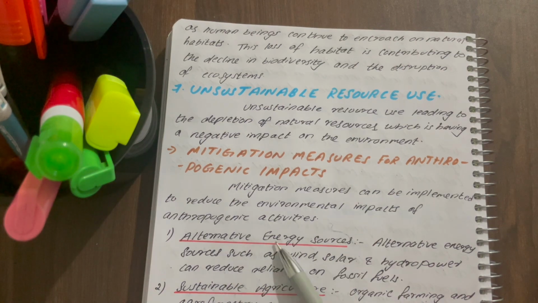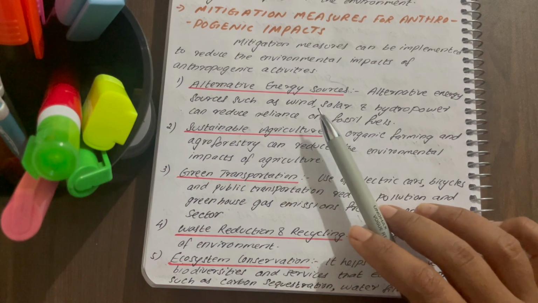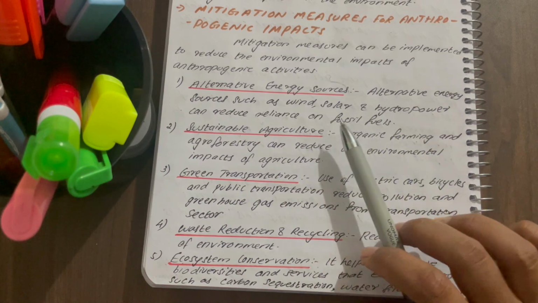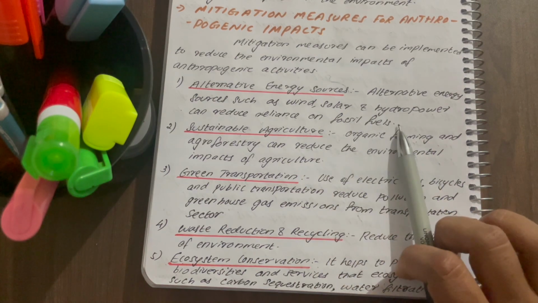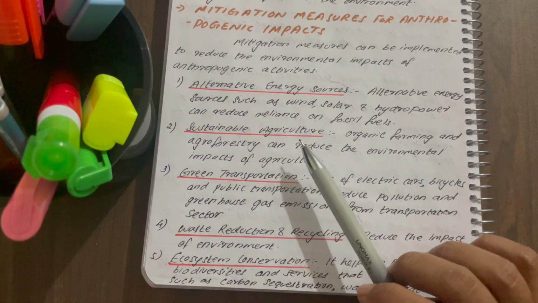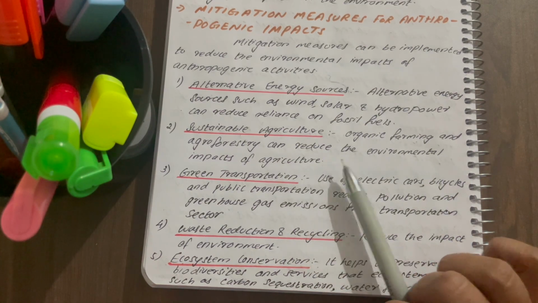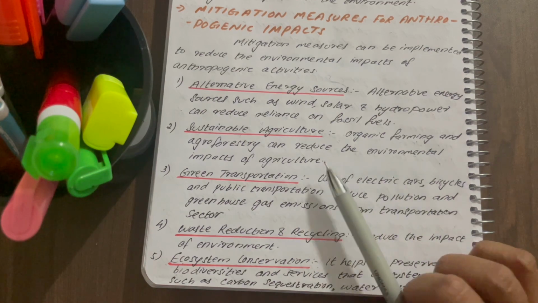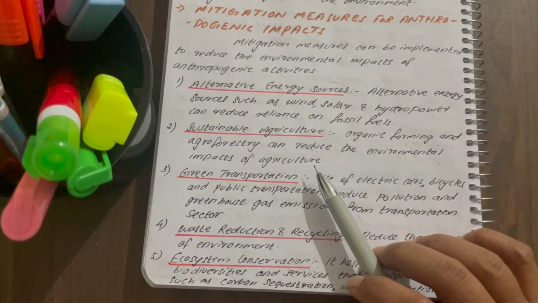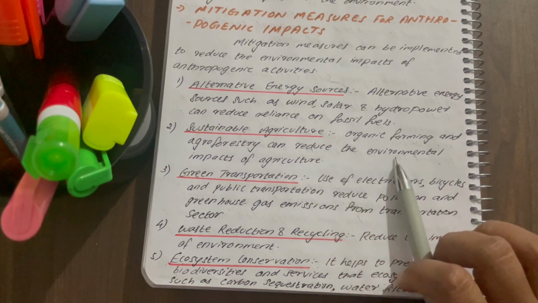First one is alternative energy sources. Use more wind, solar and hydropower energy rather than fossil fuels. This will reduce the negative impact on the environment. Second one is sustainable agriculture. Organic farming and agroforestry can reduce environmental impact from agriculture. Use more and more organic farming and agroforestry.